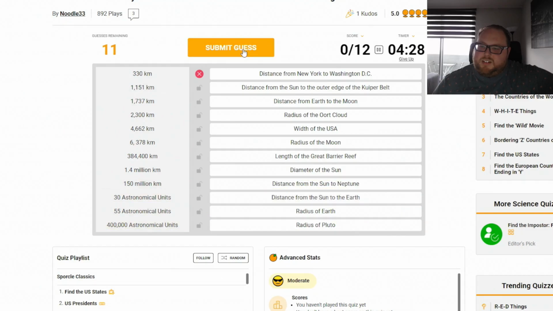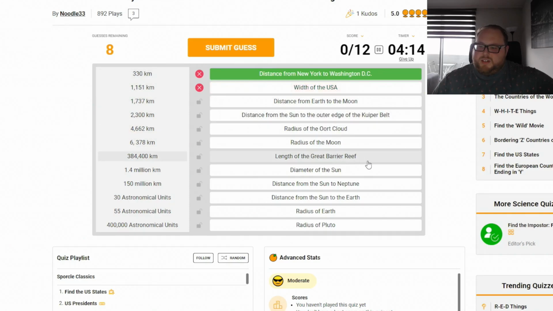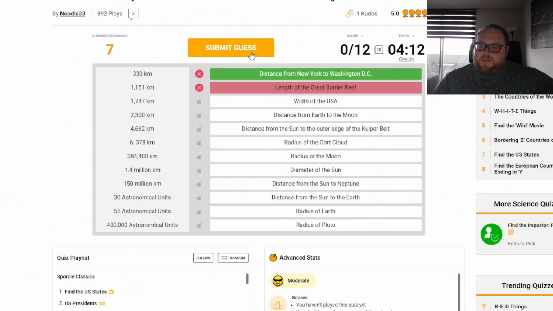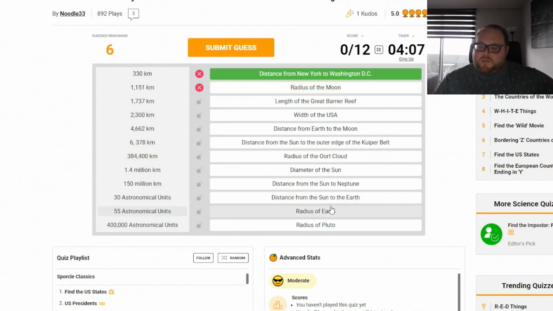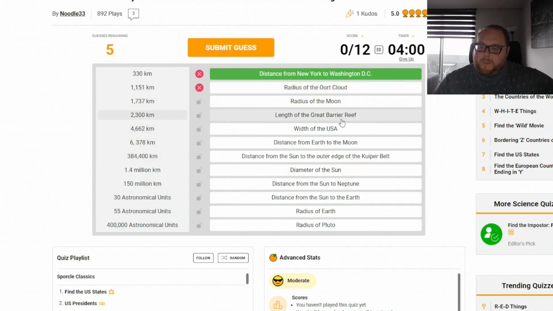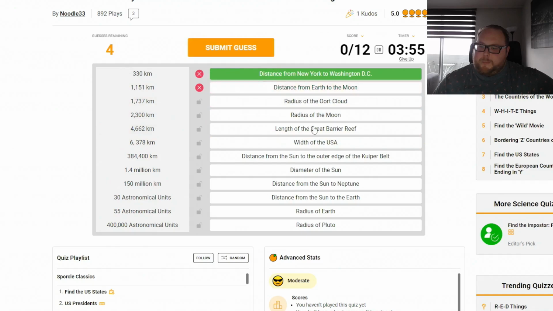Jeez. Is it, yeah, okay. So it's then this, right? Nope. Width of the US? No. No. Length of the Great Barrier Reef? No. Wonderful. Radius of the moon? Nope. A cloud. Nope. Earth to the moon? Nope.